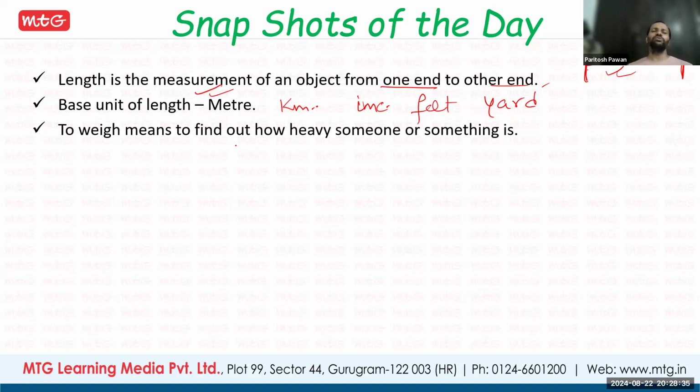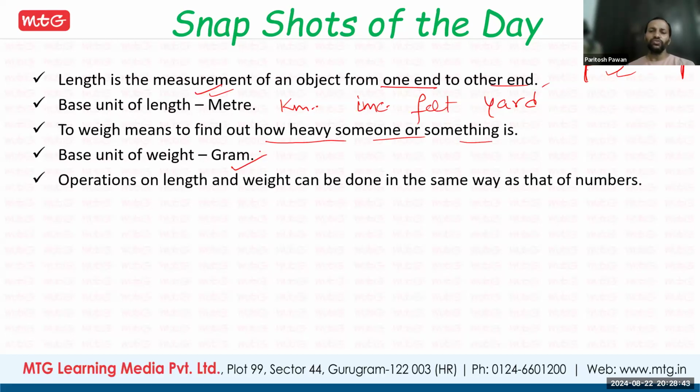So to weight, so it is like how heavy something or some object is. That is the weight. Base unit was a gram. Okay. So another unit, what we have learned, that was ton, kilogram, all those things was there. Okay. Pound we have learned, ounce we have learned. Fine. So that are the other units of weight.